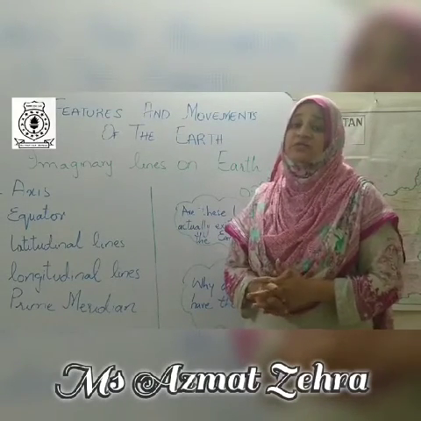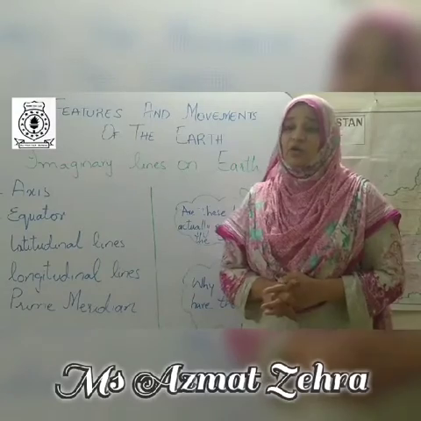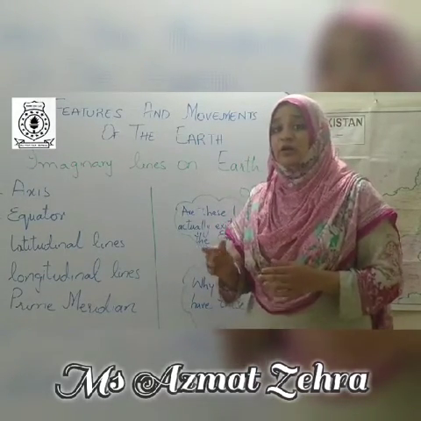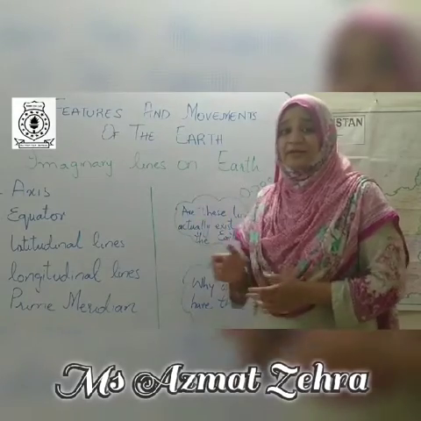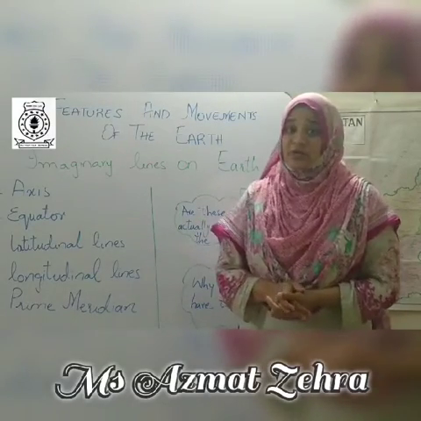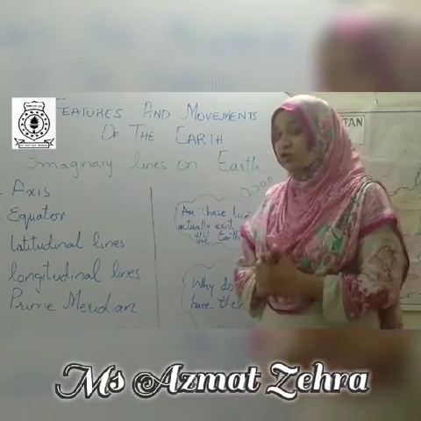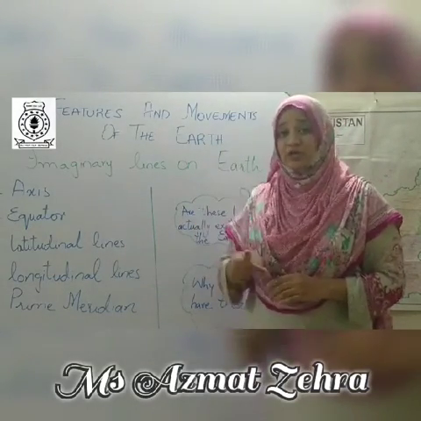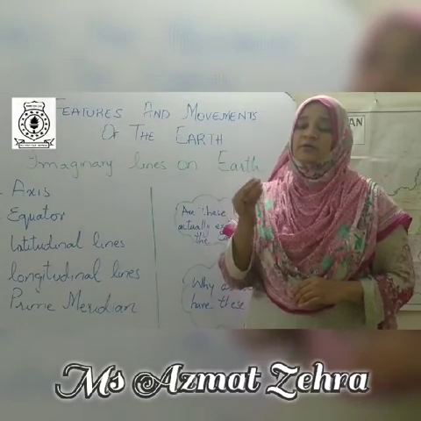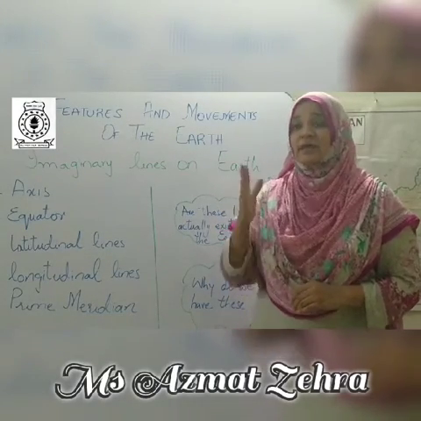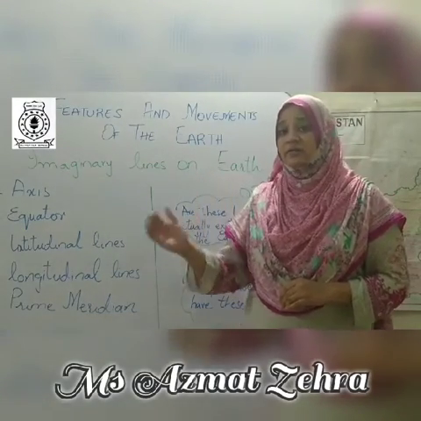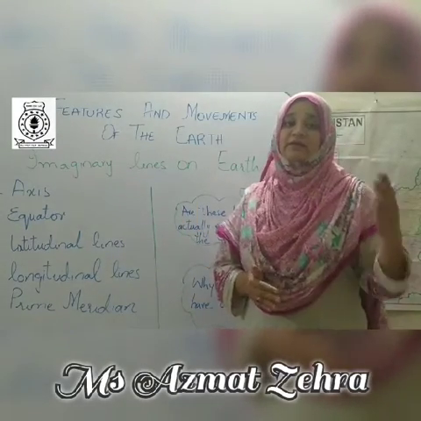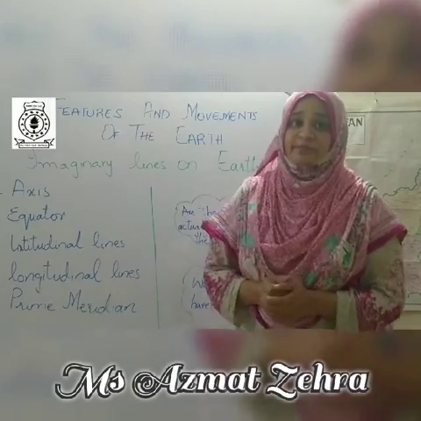There are 180 latitudinal lines, and if we include the equator, there are 181 latitudinal lines. Then the longitudinal lines run from north to south pole, and these are almost 360 lines. 180 lines are in the eastern hemisphere, and 180 lines in the western hemisphere.